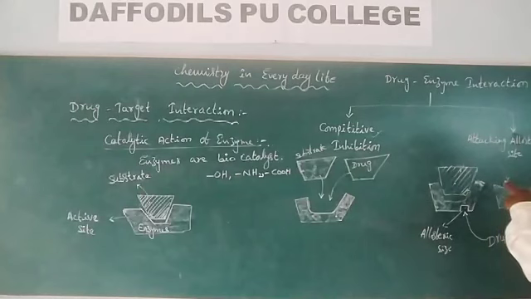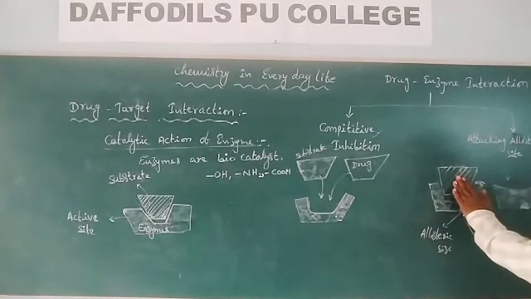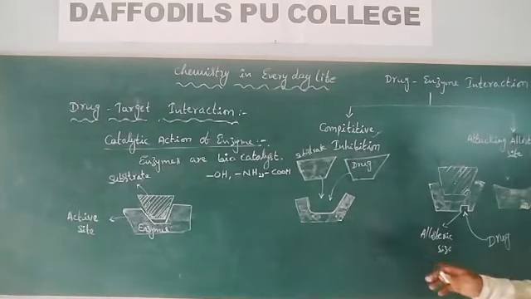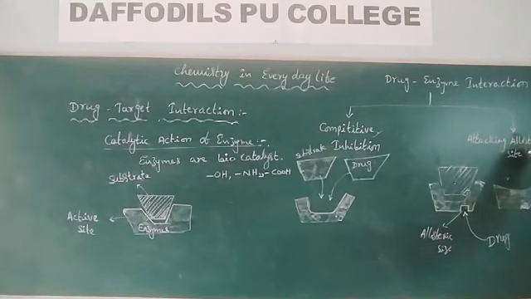When the drug changes the shape of the active site, the substrate is not going to attack the active site. When the substrate is not going to attack the active site, the reaction is going to stop, which is known as attacking the allosteric site.